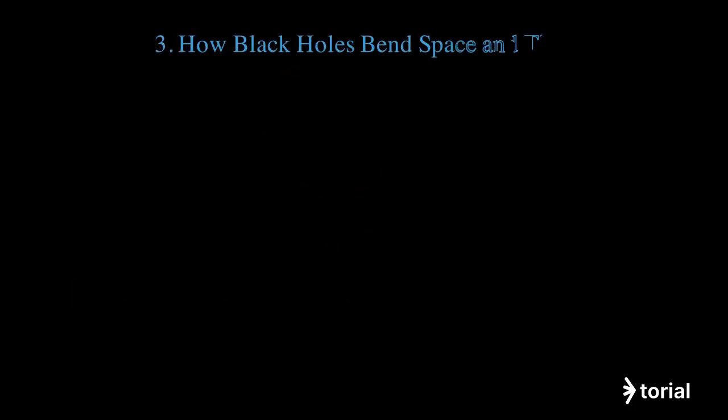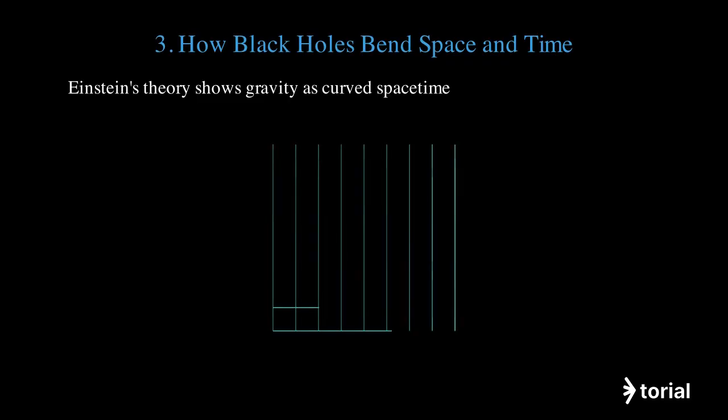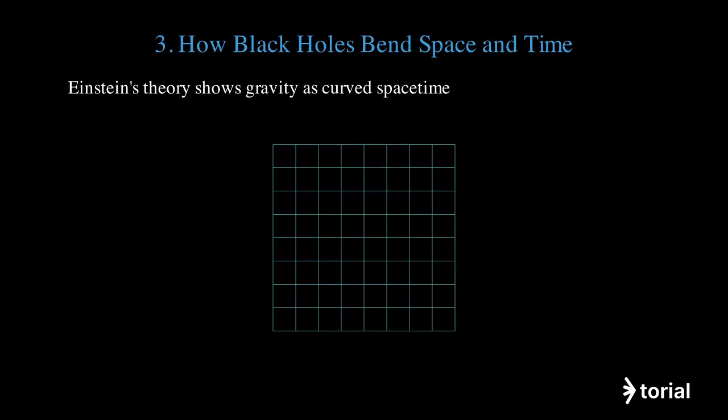Black holes create extreme warping of spacetime. According to Einstein's general relativity, gravity is not a force, but rather the curvature of spacetime caused by mass. This is flat spacetime represented as a grid. In the absence of mass, spacetime is flat and uniform.